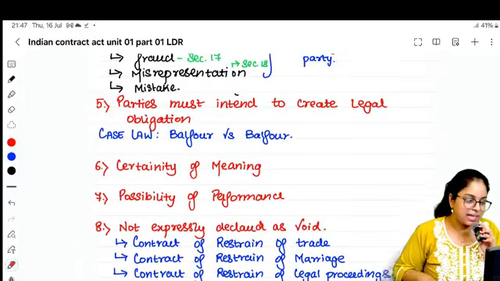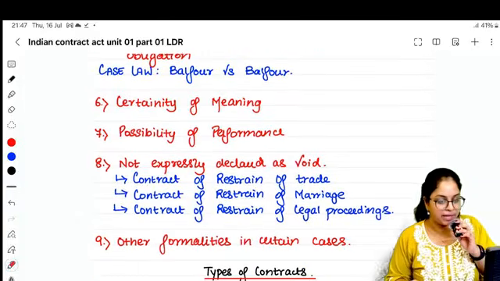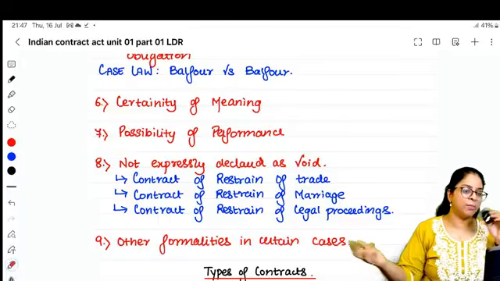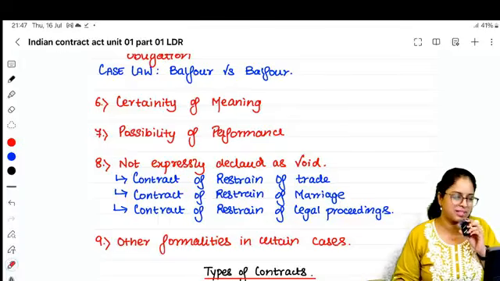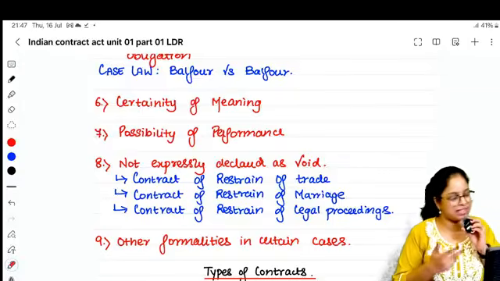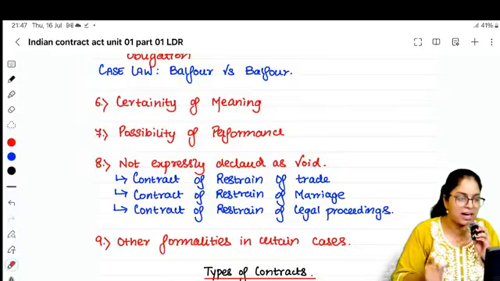Right? And next, there should be certainty of meaning. I'm asking Jasir, you want to buy my house? Jasir is like, ma'am, are you mad? Buy your house means where is your house? I'm telling Jasir my house is in T Nagar. Jasir is again asking, ma'am, are you mad?